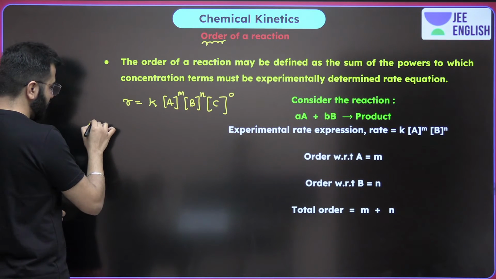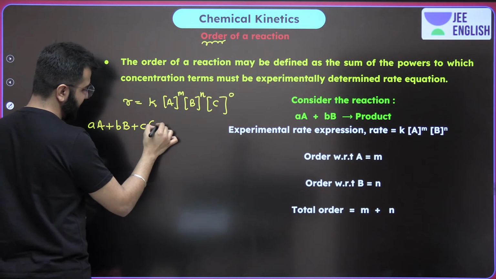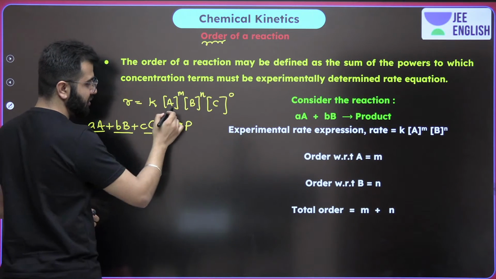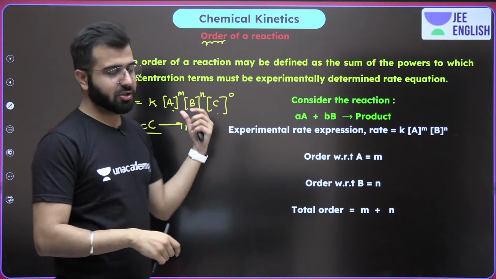I am talking about aA plus bB plus cC giving you product. You have to write all the reactants. That's the reason I extended this. I can do it with both of them as well, but I'm giving you something extra.